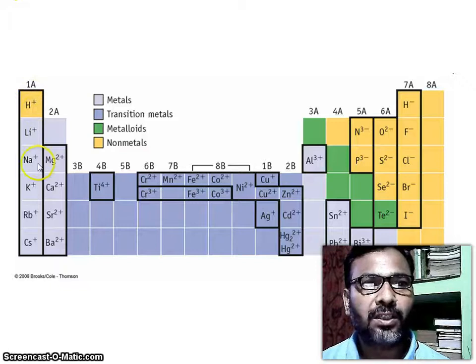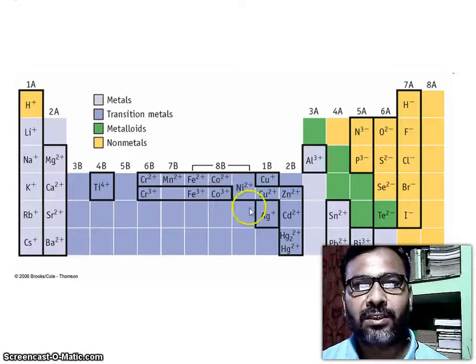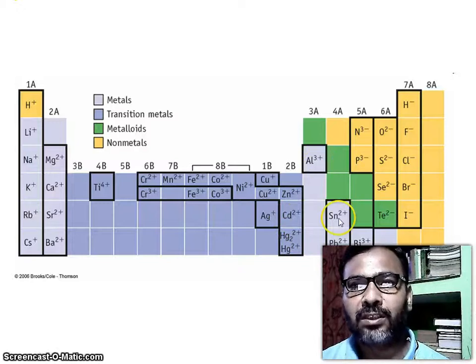Group 1A: H plus, lithium plus, sodium plus, potassium plus, rubidium plus, cesium plus; 2A: magnesium 2 plus, calcium 2 plus, strontium 2 plus, barium 2 plus; titanium 4 plus, chromium 2 plus, manganese 2 plus, Fe 2 plus, cobalt 2 plus, nickel 2 plus, copper 2 plus, and also chromium 3 plus, iron 3 plus, cobalt 3 plus, silver plus, zinc 2 plus, cadmium 2 plus, aluminum 3 plus, Sn 2 plus, Pb 2 plus, bismuth 3 plus.